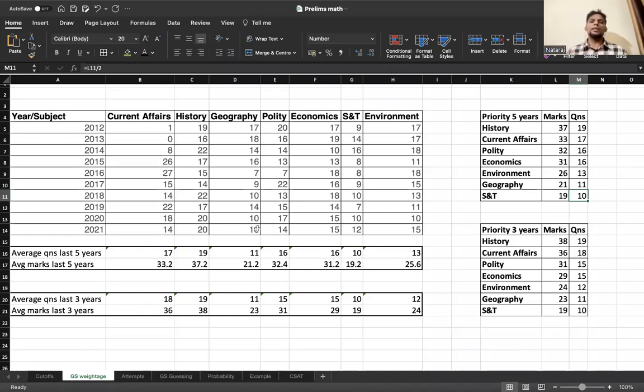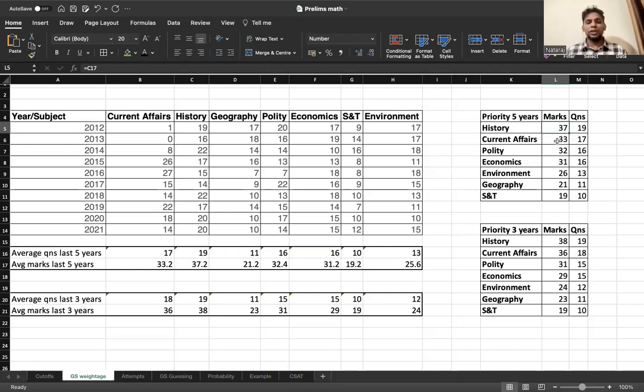So again, just to keep this in mind, you approximately have 15 to 20 questions in any given section, or you want to think of it as 12 to 20 or something like this, right? Now, if you want to see which ones are more important, if you take the average of the last 5 years or the last 3 years, let's analyze this. History had the highest, right? Because history is also the longest, in my opinion. You have your modern history, which is kind of bulky. You have your ancient, your medieval, your culture. So it is a large chunk, with some 19 questions on average in the last 5 years, or approximately 37 marks. So that becomes a big chunk, right?